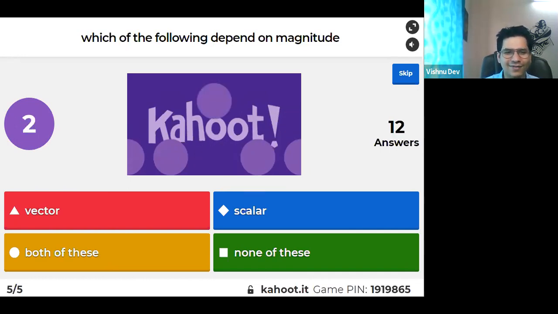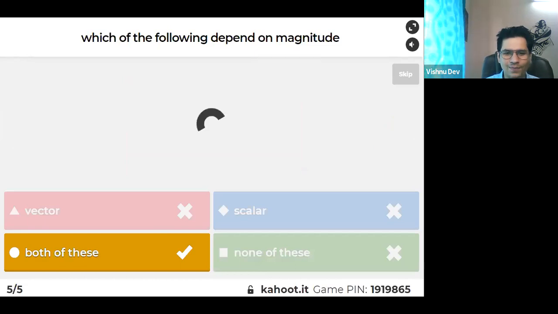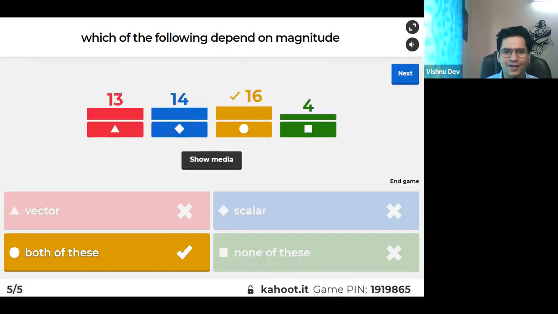Very good, Tejas. Very good. Right? The answer is both. Magnitude means value. Even if you don't know, value is associated with everything. Yes or no? Think about it. This question has nothing to do with vector or scalar. It just tested your common sense. Doesn't matter whatever the physical quantity is. Magnitude to rahega na, value to rahega na, हाँ या ना?